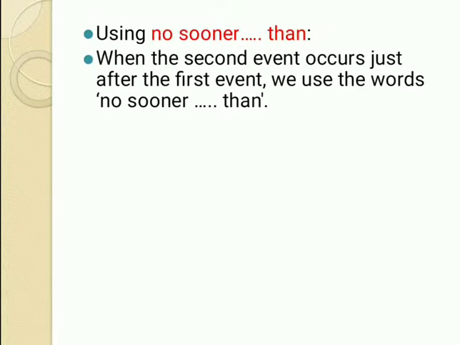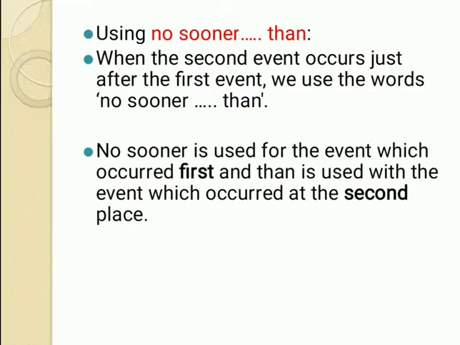Now using no sooner than, a very common conjunction. It also comes in transformation of sentences. So understand it very properly. When the second event occurs just after the first event, it is a situation when two events occur at a time, and the second event occurs just after the first, we use the words no sooner than.